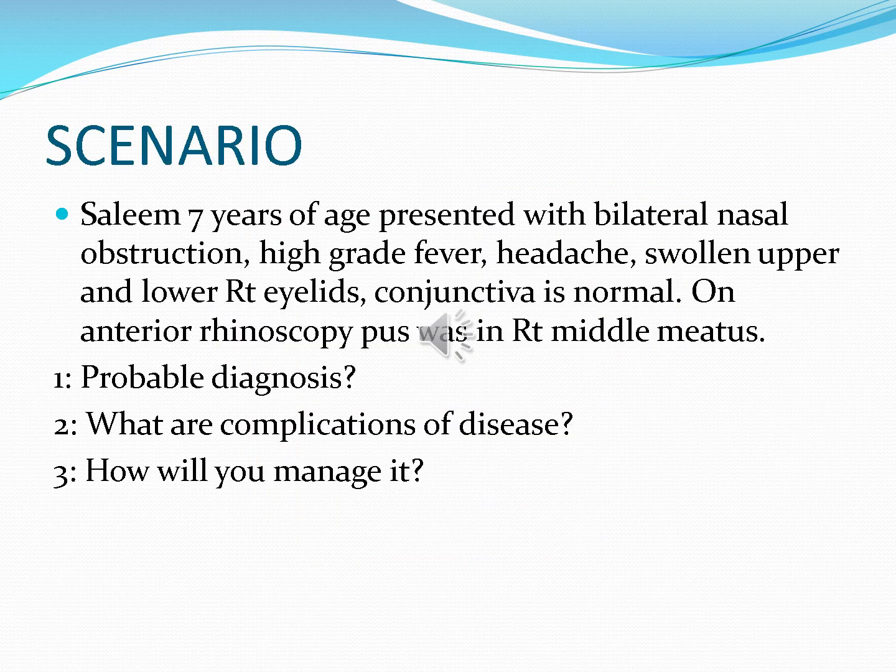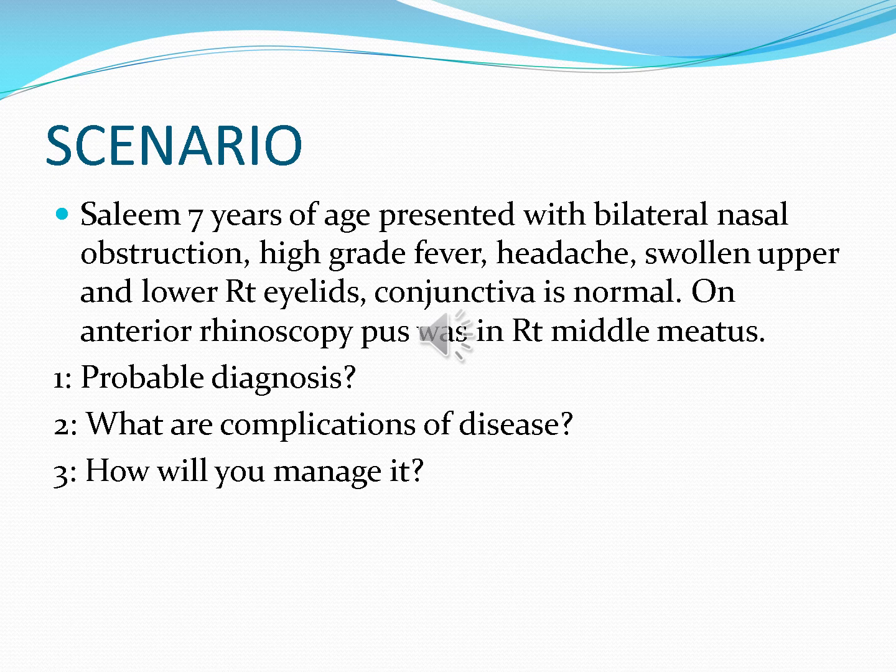So an important point in this scenario is that whenever you are getting a scenario and you are thinking that it is related to complications of sinusitis, don't write any specific diagnosis, only write there is orbital complication of sinusitis.